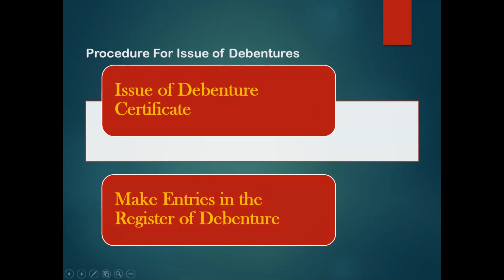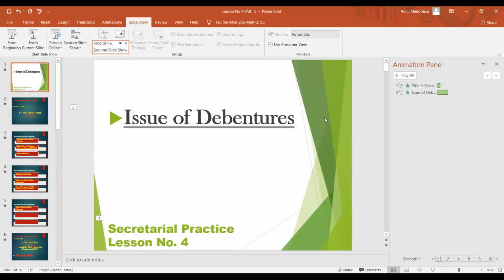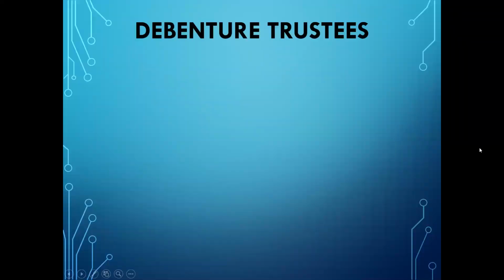So class, I hope with this you are thorough with the procedure of issue of debentures. Now we are coming towards the end of the chapter, class. Towards the end of the chapter, you have a short note, which can be asked for 4 marks, on this particular thing which we have already covered in the previous topics of this chapter.